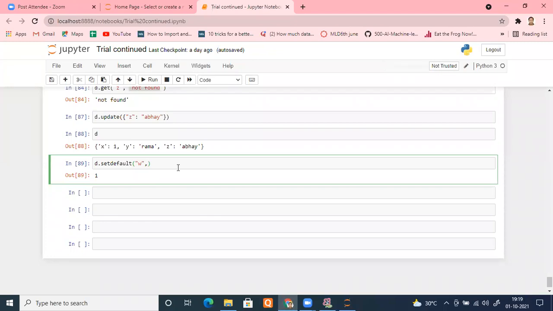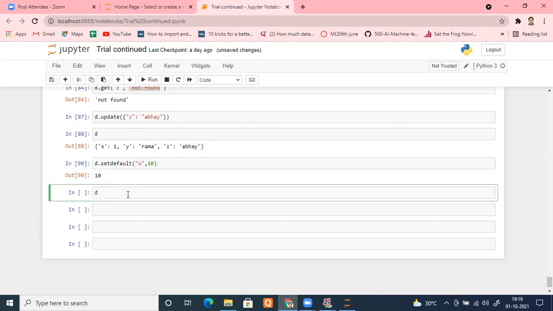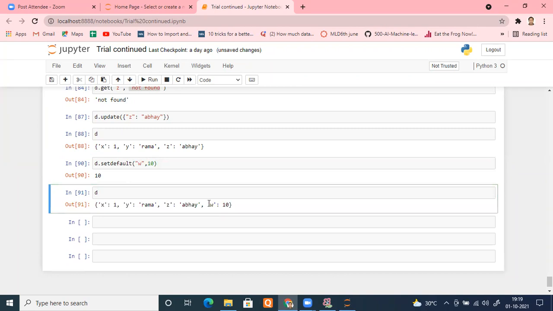Suppose I want to save W corresponding to a number, let's say 10. If W is not there, then I want the key to be W and the value to be 10. Let me run this. Now let's check D. W has been updated along with this value inside your original dictionary.